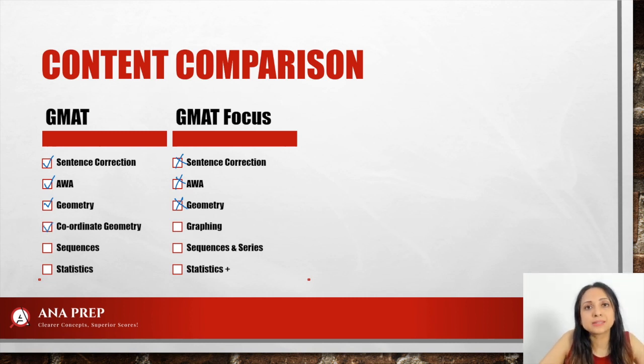GMAT has coordinate geometry. So not only lines, slopes and parabolas and circles, but also rotation of lines. So all those things were there. Whereas in GMAT Focus, we have something called graphing. Now graphing is part of coordinate geometry.